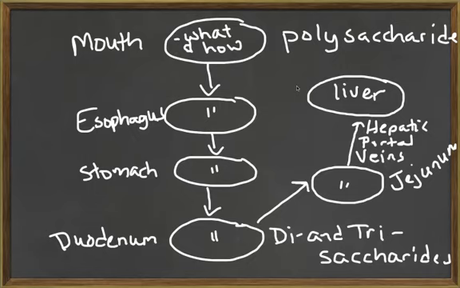Now it's your turn. Draw a concept map of a carbohydrate as it begins as a polysaccharide and ends up as a monosaccharide that diffuses into the bloodstream and is transported to the liver.